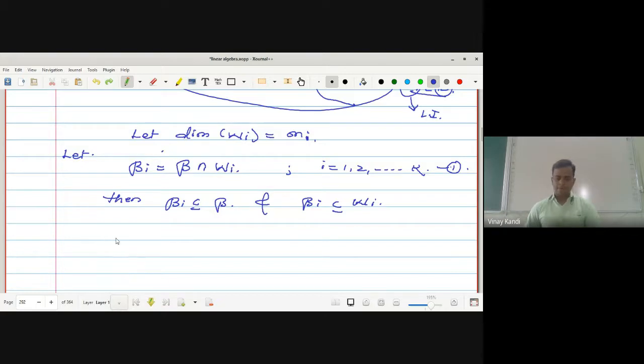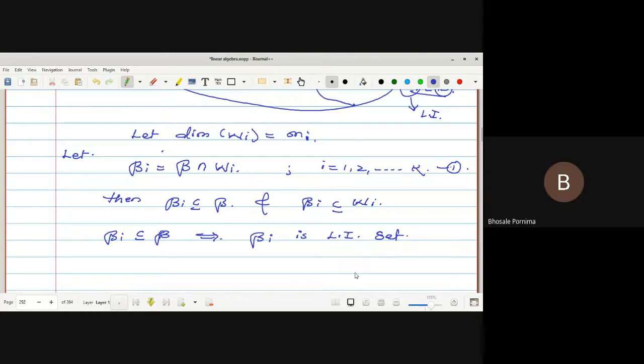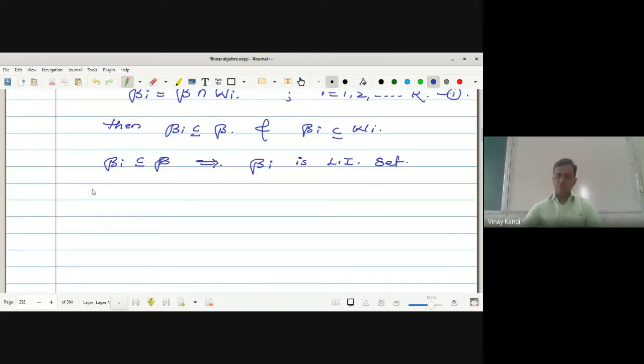Now, beta_i contained in beta implies beta_i is a linearly independent set. Okay, any doubts? No, sir.